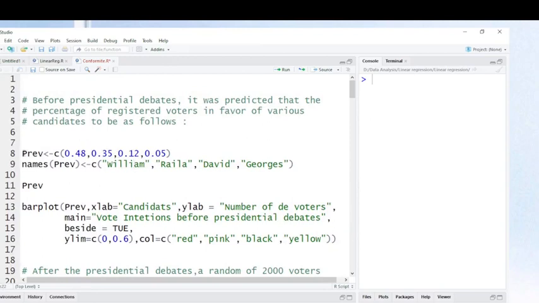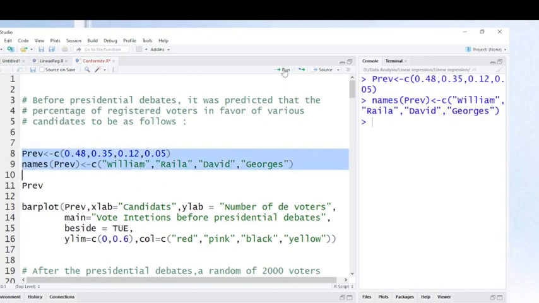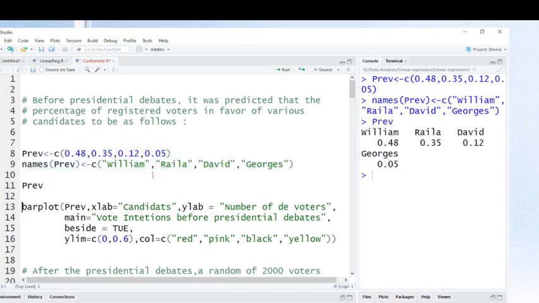Now I'm going to create a data and save this in R. I create a table where I show each candidate and his name. Under each presidential candidate there is his expected percentage. As you can see here, this command allows me to indicate each candidate with his expected votes or percentage of voters.